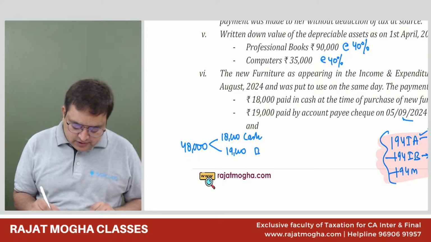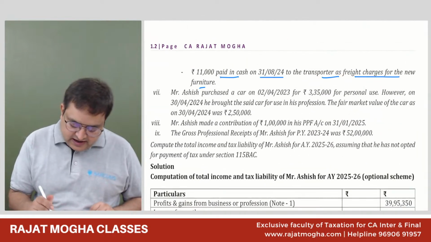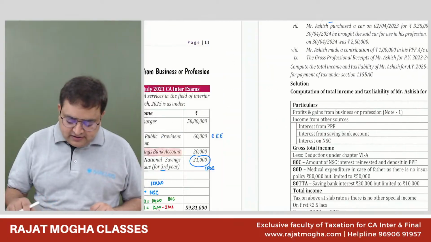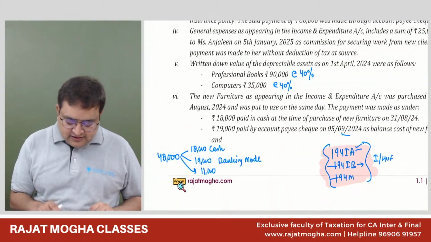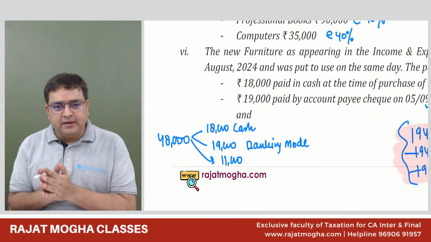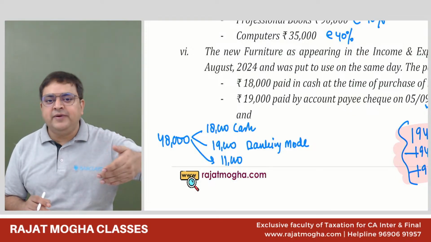And 11,000 rupees we have paid in cash to the transporter as freight charges. See, you understand what is the actual cost of an asset. All the cost up to the date of installation, up to the date of put to use, we include. So even if we have paid the freight for it, it will also be capitalized. So 11,000 we have paid to the transporter in cash.